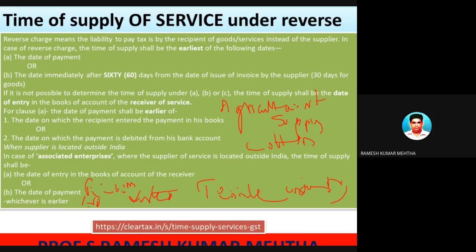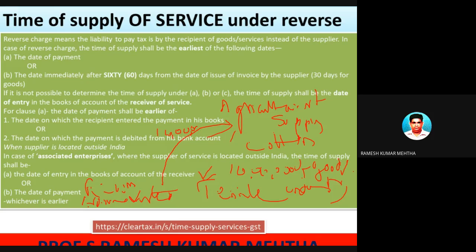So this farmer is supplying 10 lakh rupees of goods. Now this company will make a payment of 10 lakh rupees.